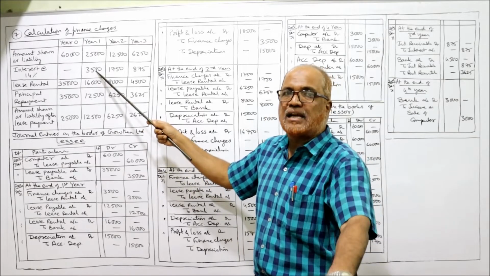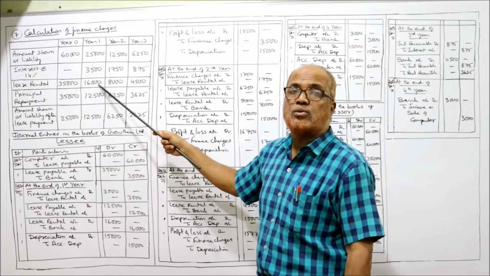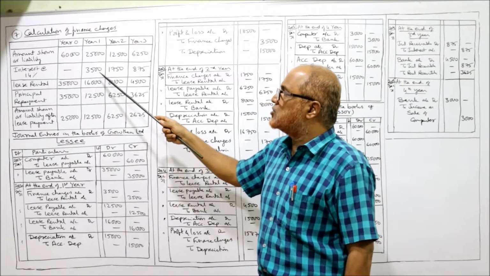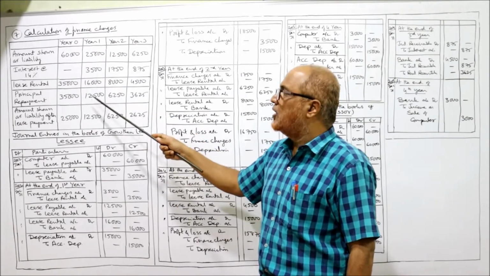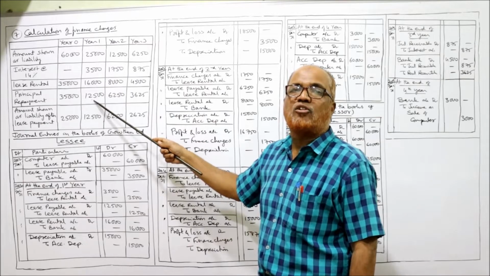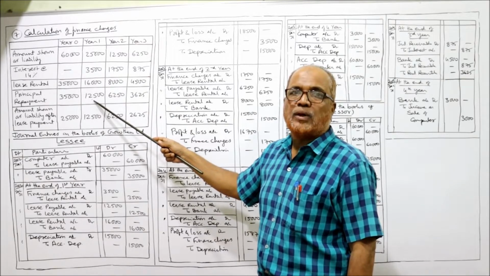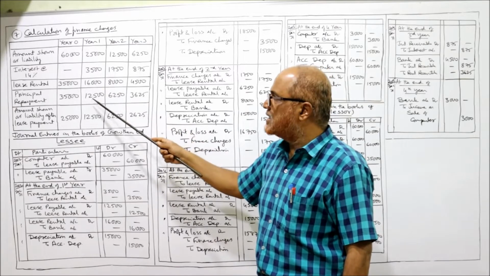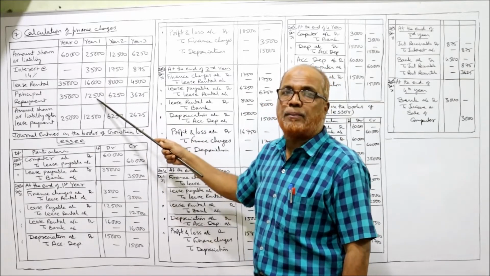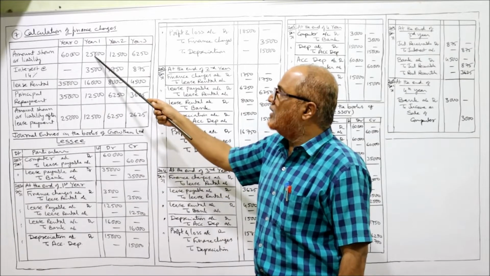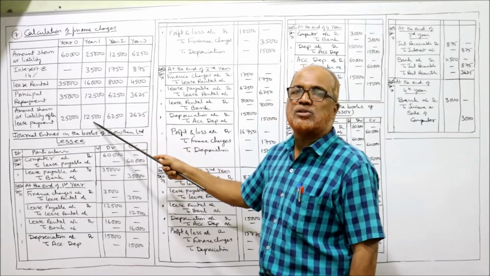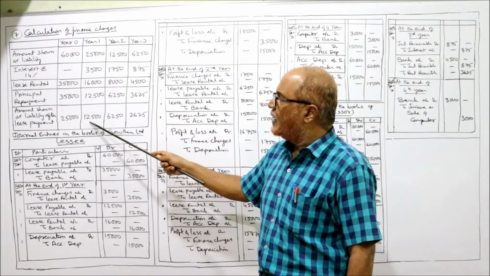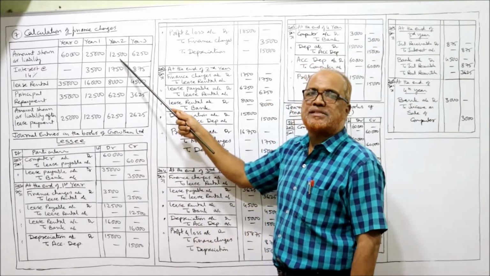So how much is the lease rental payable? 16,000 is the second lease rental payable, given in the problem. So 16,000 minus 3,500, 12,500 is the repayment of principal. So in the total 16,000, 3,500 is the interest and 12,500 is principal repayment. Now subtract 25,000 minus 12,500. 12,500 is the liability after paying the lease rental. Now this will become the opening for the next year, the second year.